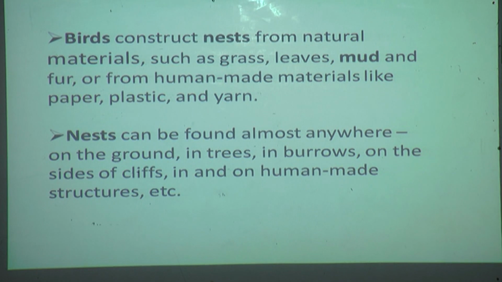I have given here, birds construct nests from natural materials such as grass, leaves, mud and fur, or from human-made materials like paper and plastic. Now, where have we seen these nests? Nests can be found almost anywhere, like on the ground, in trees, in burrows, on the side of cliffs, in and on human-made structures and so on.